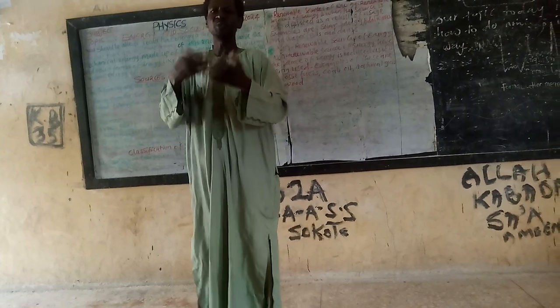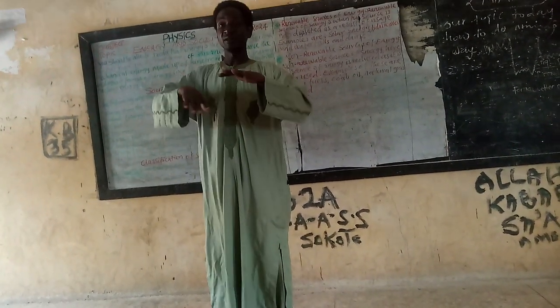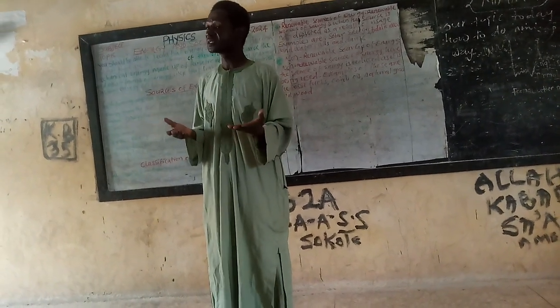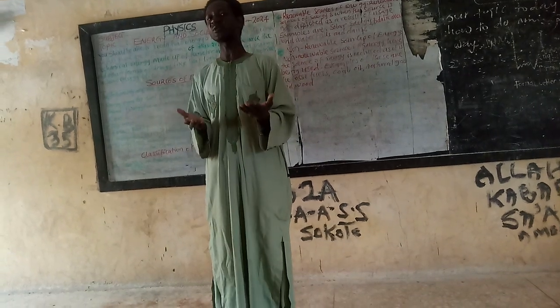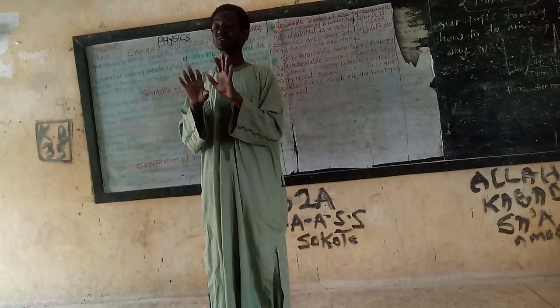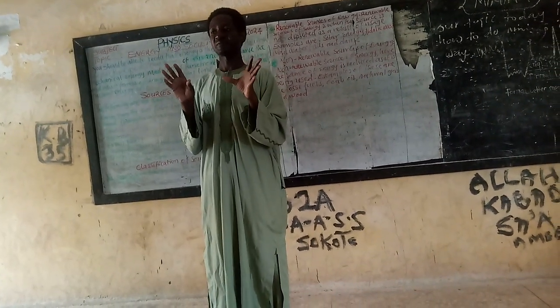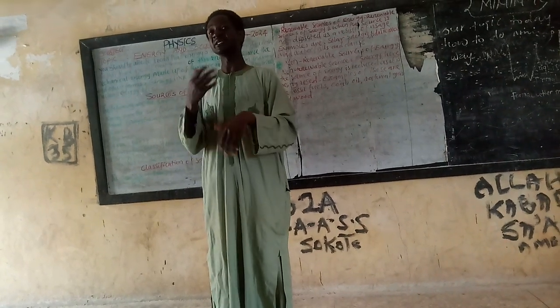It is always blowing around the earth. In our surroundings here, we have the air blowing. Sometimes it is high, sometimes it is low, but it is always blowing, non-stop. It is not stopping. So that is why it is renewable.